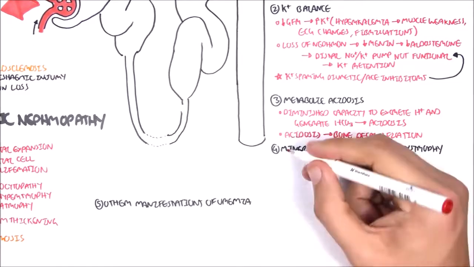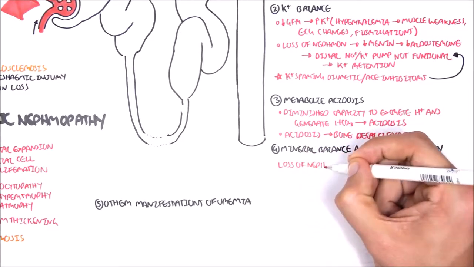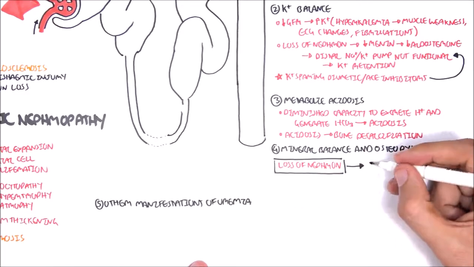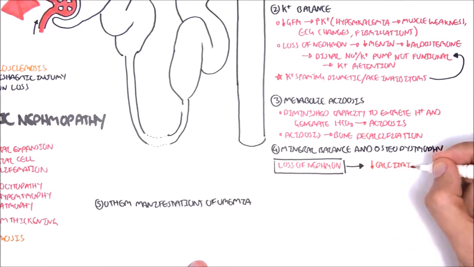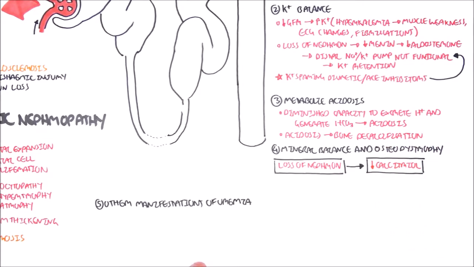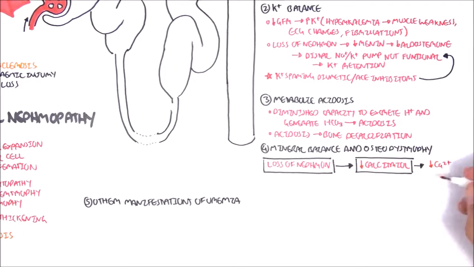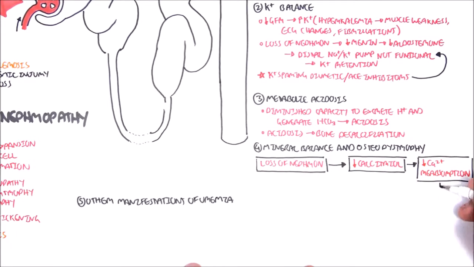Next, let's talk about mineral balance and osteodystrophy. Now, when you have loss of nephrons, the kidneys cannot produce the hormone it normally produces, which is calcitriol. With no calcitriol, you have a decrease in calcium reabsorption from the GIT and the kidneys, and this will lead to hypocalcemia.